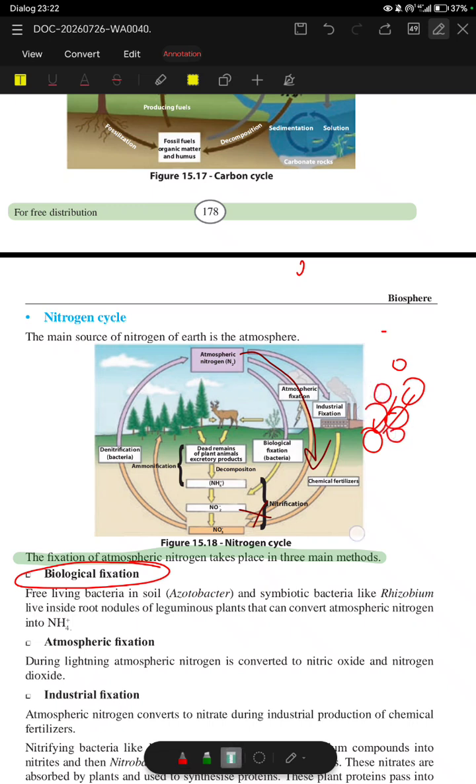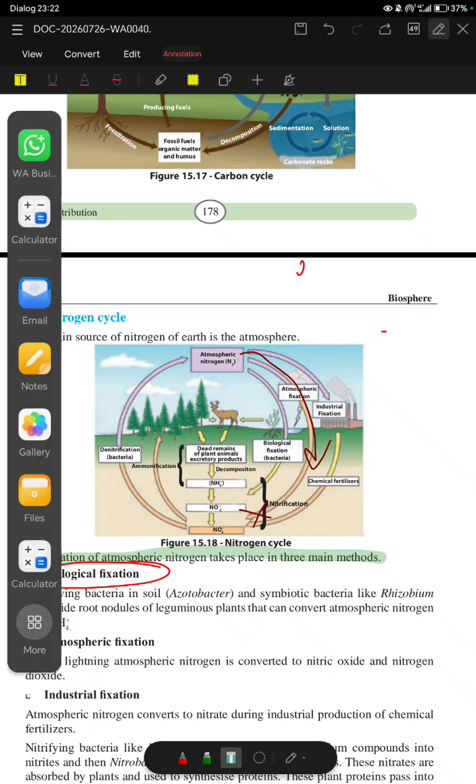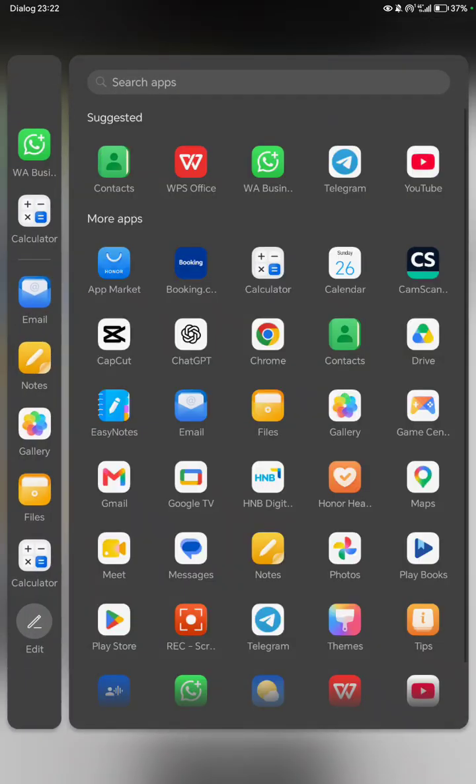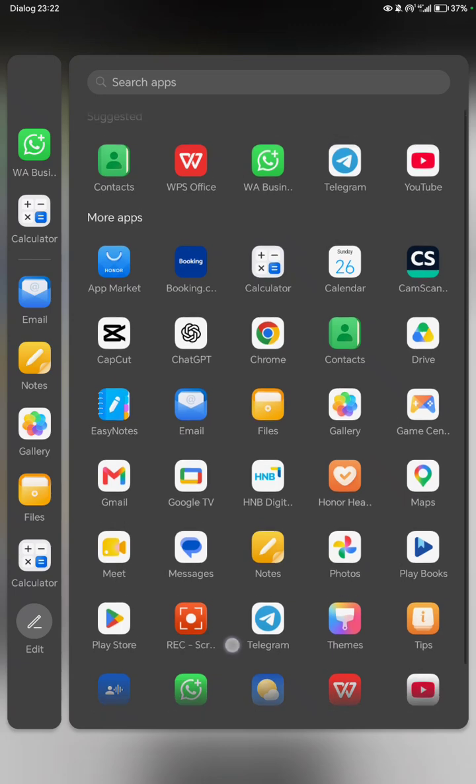I'll show the picture of the root nodules first.